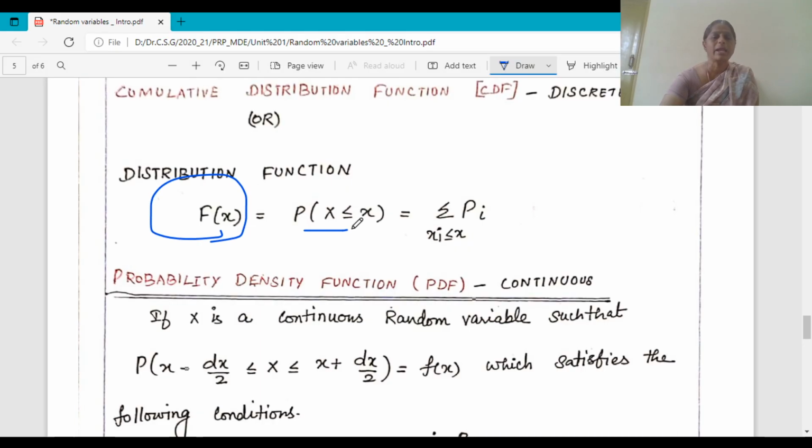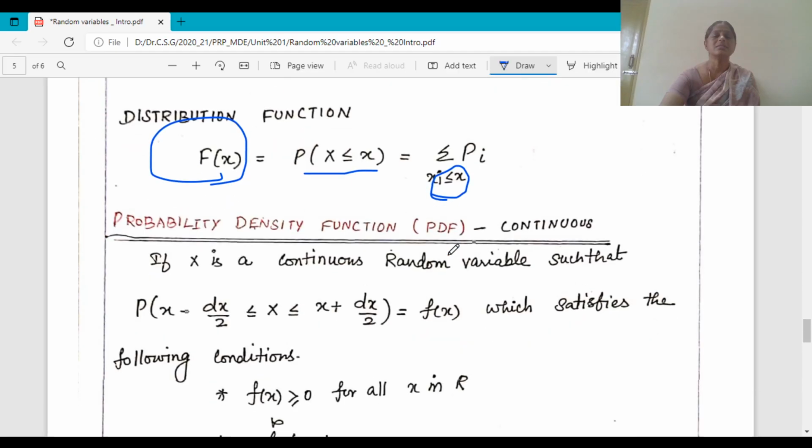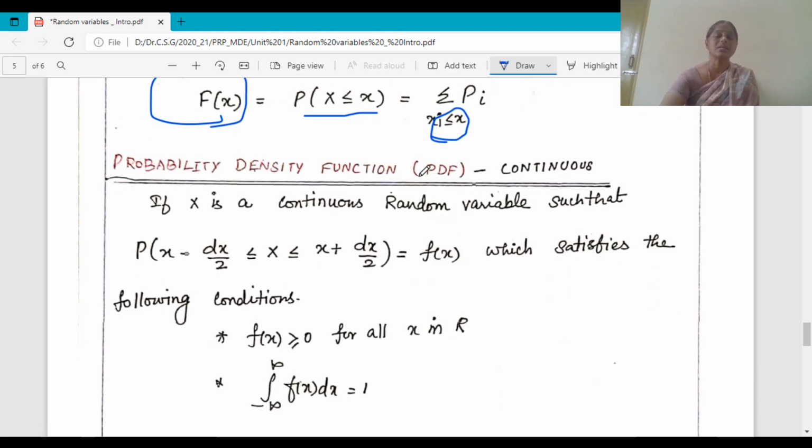cumulative, so it adds the previous and next values. In the name itself you can understand it cumulates all the values. So P of X less than or equal to x is summation pi where xi less than or equal to x. Next we are looking at a continuous random variable, the probability is defined in terms of a density function and